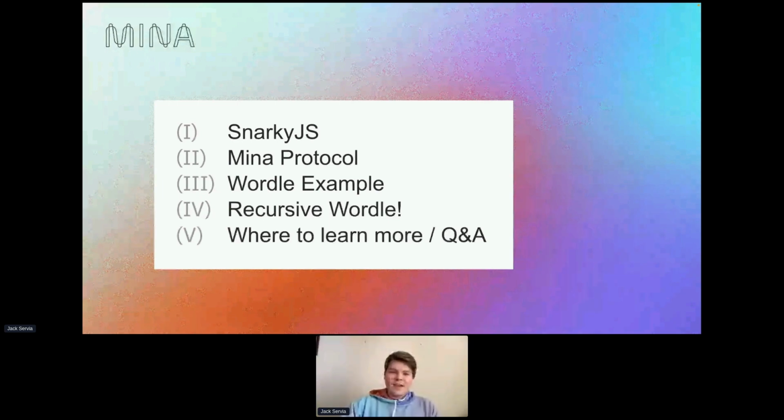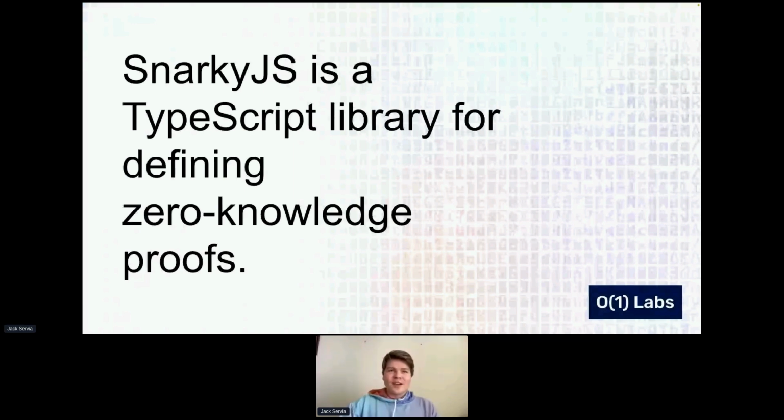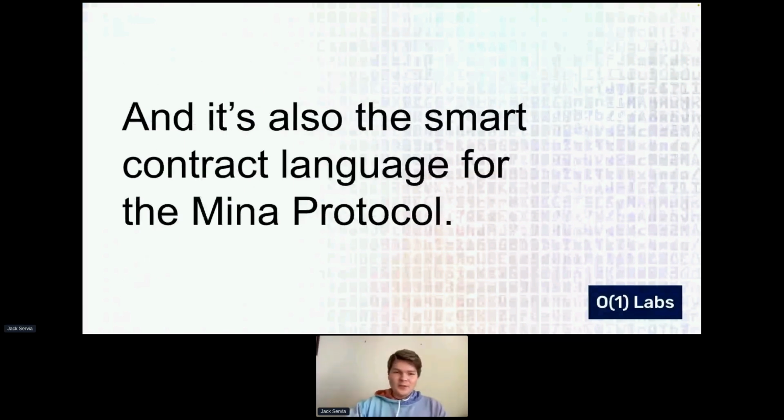Okay, so on to SnarkyJS. It's a TypeScript library for defining zero-knowledge proofs. And it's also the smart contract language for the Mina Protocol. You can use it without the Mina Protocol, and when you use it with the Mina Protocol, it sort of acts like, I don't know what the analogy would be. It's basically a smart contract on the Mina Protocol is a superset of a SnarkyJS program.